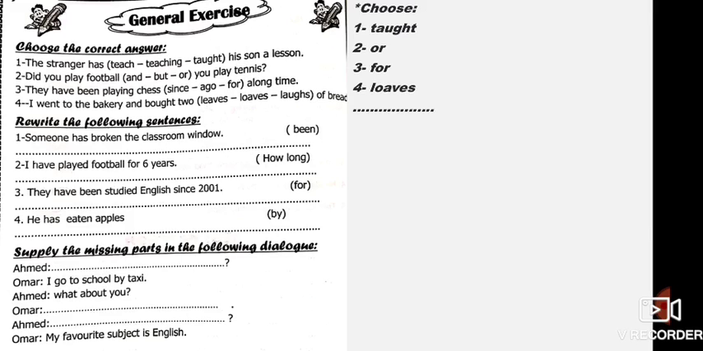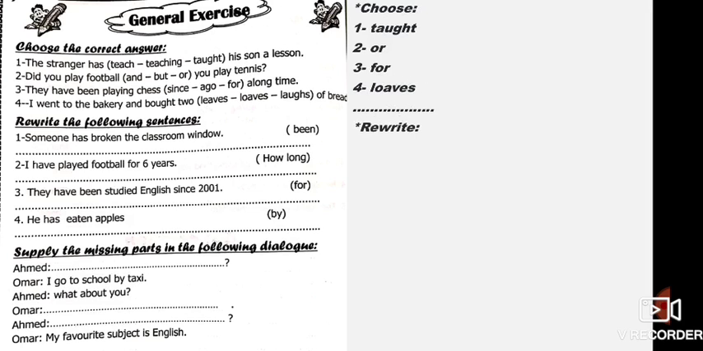Number 3, they have been playing chess for a long time. A long time, a period of time. So it's for a long time. I went to the bakery and bought 2 loaves of bread. Loaves of bread. Okay. The rewrite.